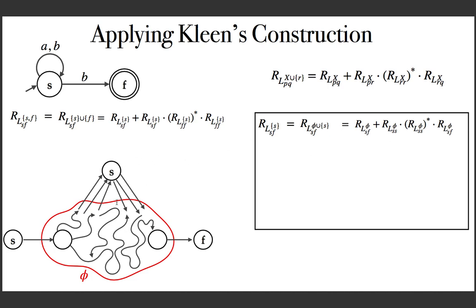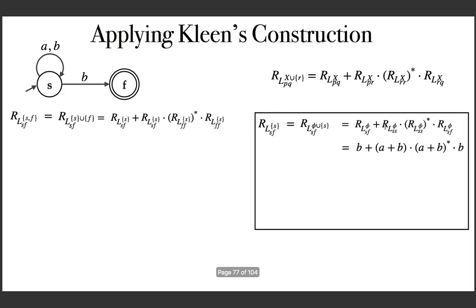And now you can check. I want to go from S to F, going through only null set as intermediate set. And that is this. Now from S to S through null set. Now from S back to S through null set. And that is this. And now finally from S to F through phi. And that is what I am writing here. And this is the directly defined case or the base case. And you can write the formula.